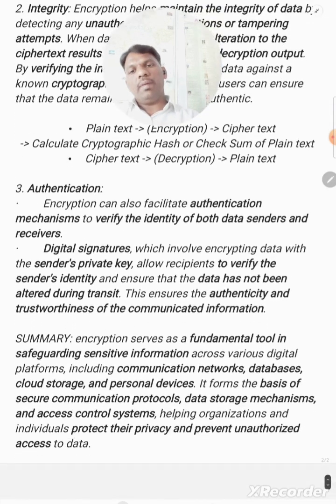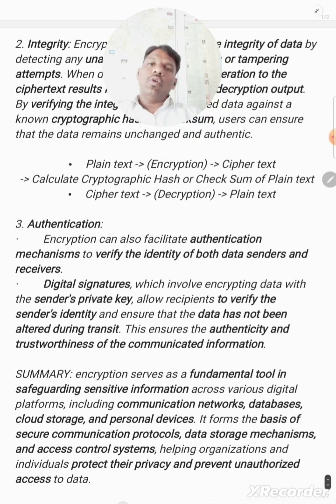The next parameter is authentication. So what is authentication? Authentication means whether users are authorized or not. Authenticity. Encryption can also facilitate authentication mechanisms, which are used to verify the identity of both data senders and receivers.